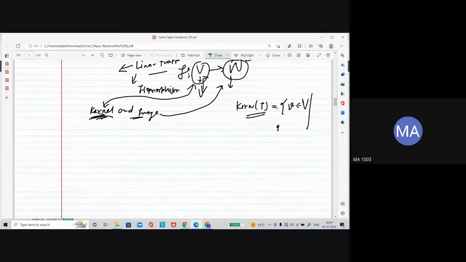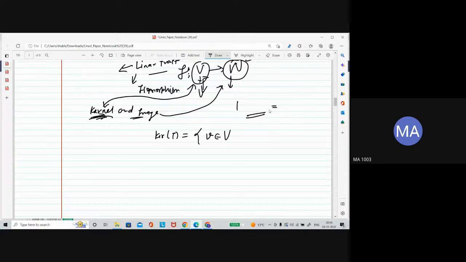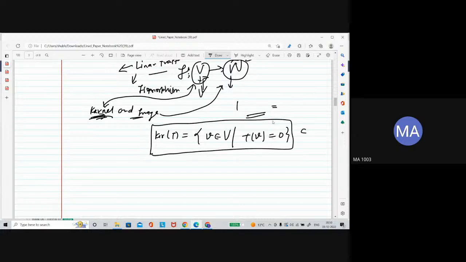So the kernel is the collection of vectors from the vector space, the domain, whose image is 0. That's all. This is the definition of kernel. And you can check that this kernel is a subset of the domain, and not only a subset, it is actually a subspace of the domain.